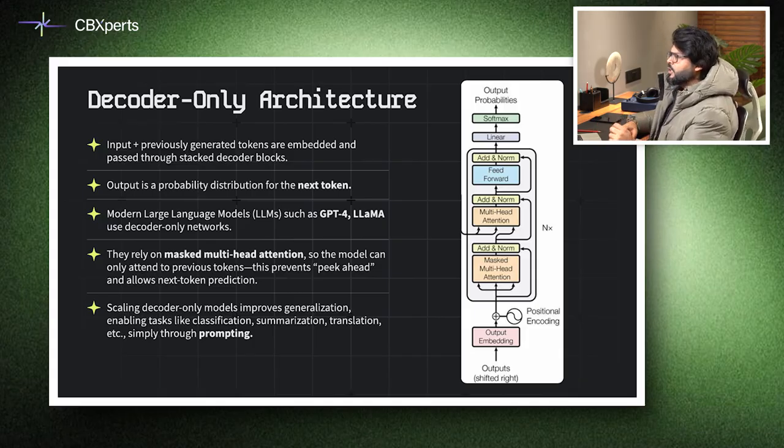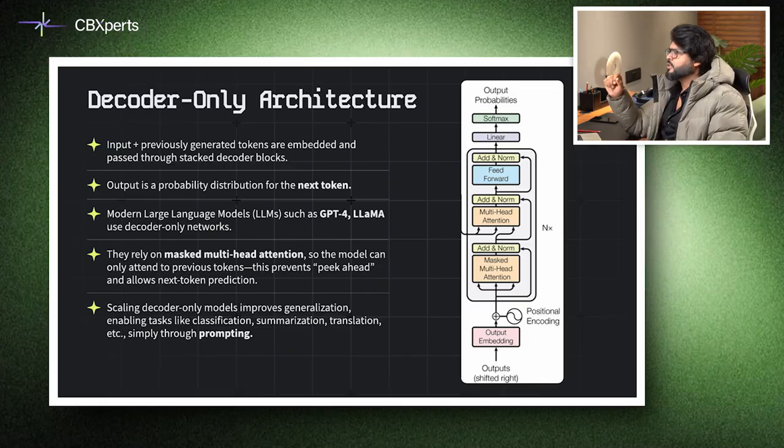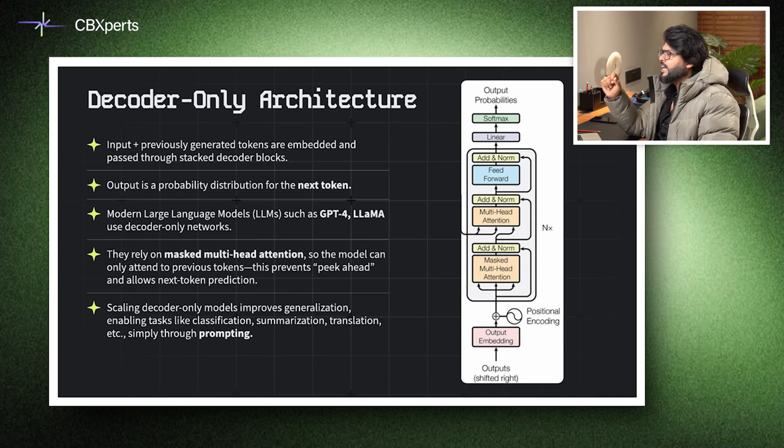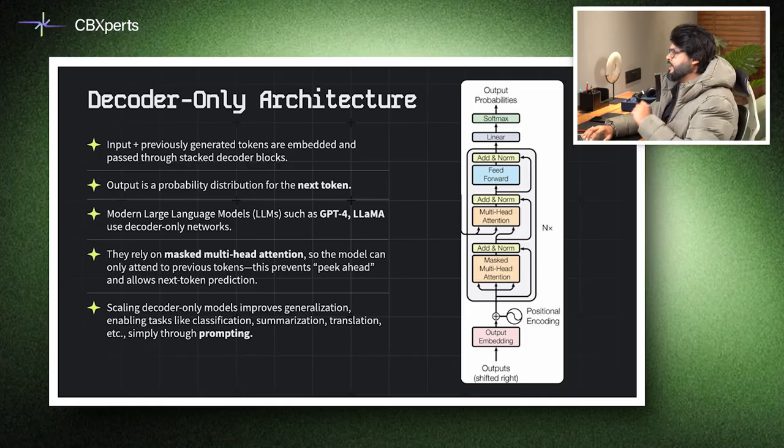Masking ensures the model can only attend to earlier tokens, preventing it from peeking at future words. Scaling decoder-only models improves generalization, allowing tasks like classification or summarization through prompting. This architecture underpins chatbots and generative assistants, which are used in platforms like Swiggy's support chat or even other famous engines.